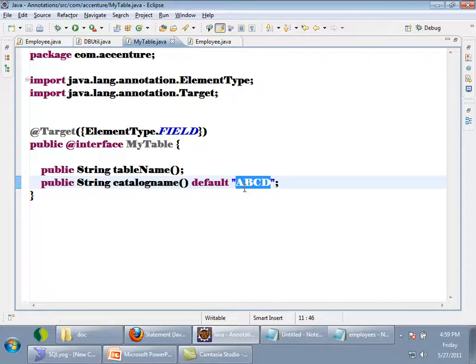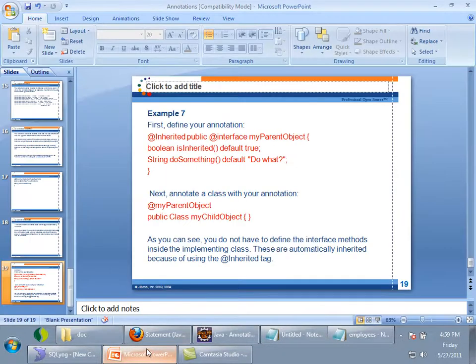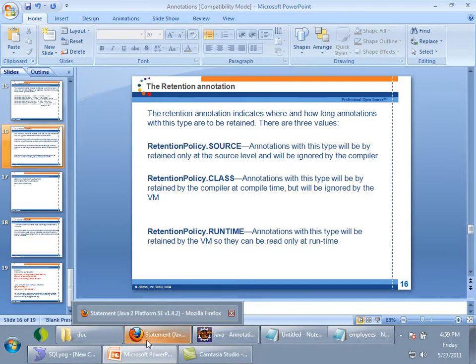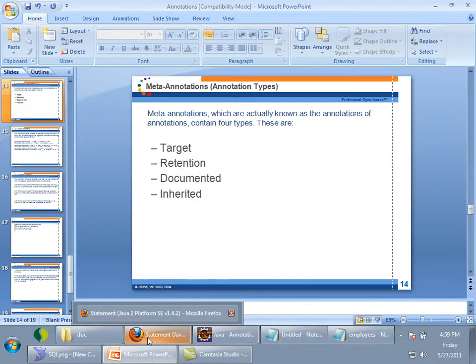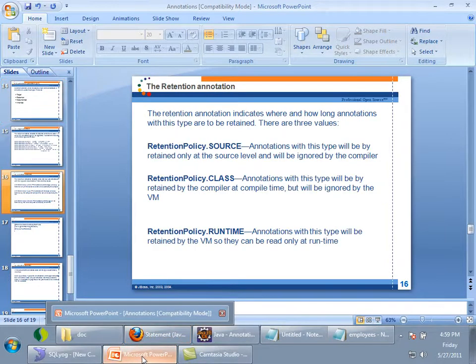Okay, finally I'll conclude. What is the time? 5 o'clock. I'll conclude. There are four types of meta annotations. We understood about Target, and the second one is Retention. So for Retention, see here, there are 3 values.